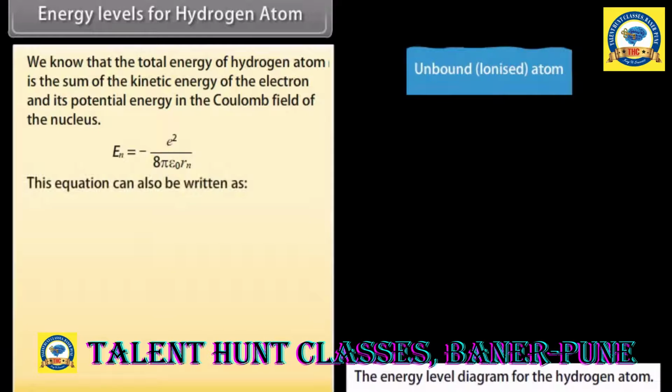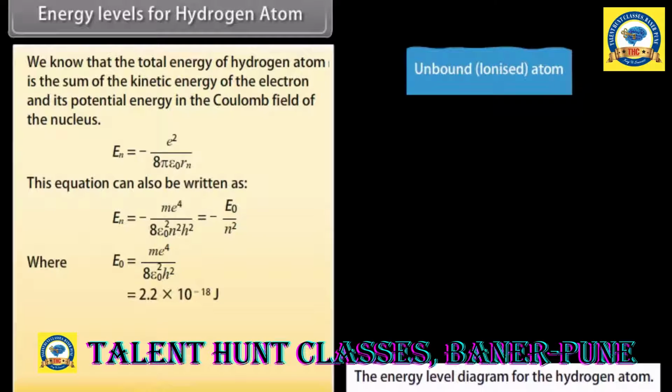This equation can also be written as En equals minus m e raised to the power 4 divided by 8 epsilon naught square n square h square, where E naught is equal to m e raised to the power 4 divided by 8 epsilon naught square h square. E naught equals 2.2 into 10 raised to the power minus 18 joule, which is equal to 13.6 electronvolt. The above equation can also be written as En equals minus 13.6 upon n square electronvolt.